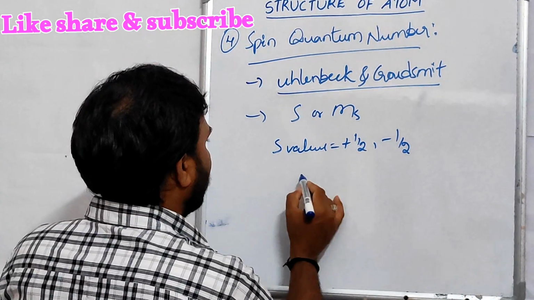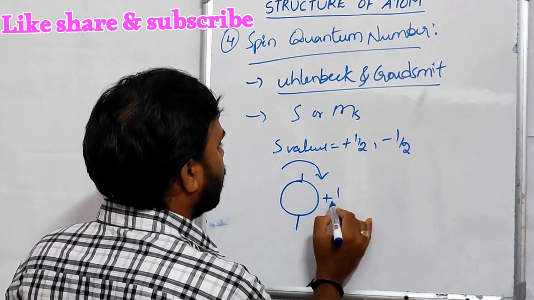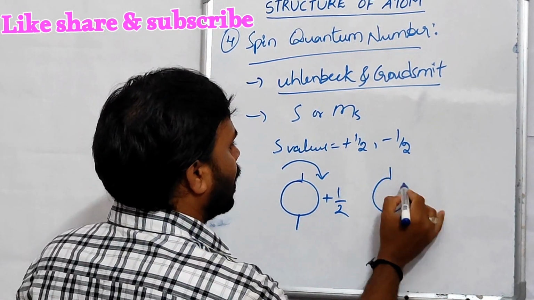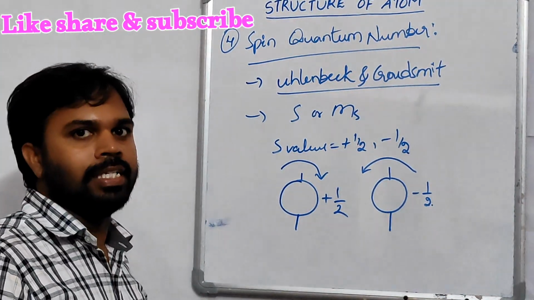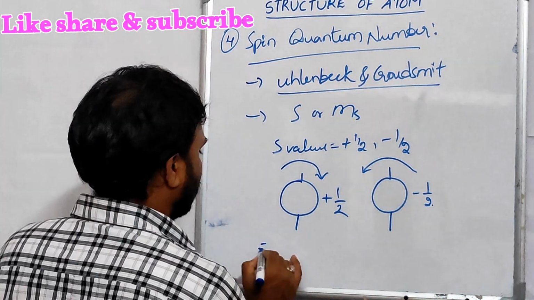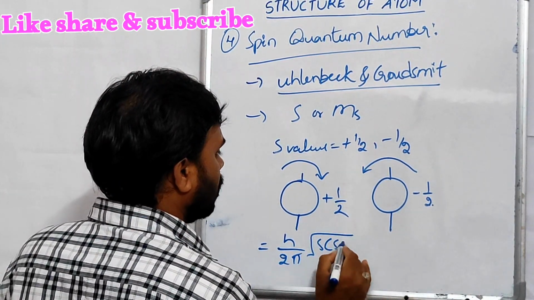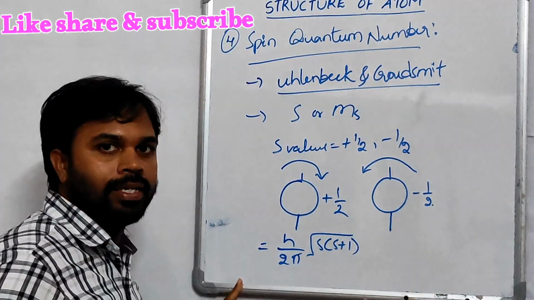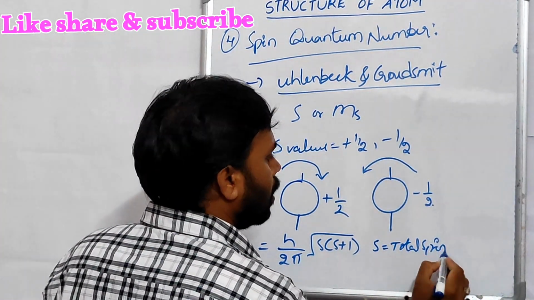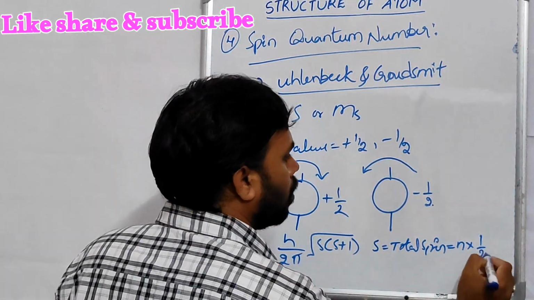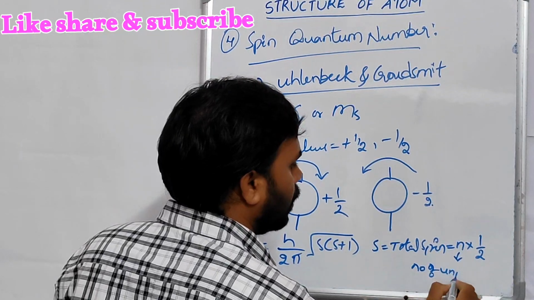If the direction is clockwise rotation, it is indicated with plus half. If the direction is anti-clockwise rotation, it is indicated with minus half. The spin angular momentum of an electron is equal to h by 2 pi into root of s into s plus 1. Here, s is equal to total spin, that is equal to n into half, where n is the number of unpaired electrons.